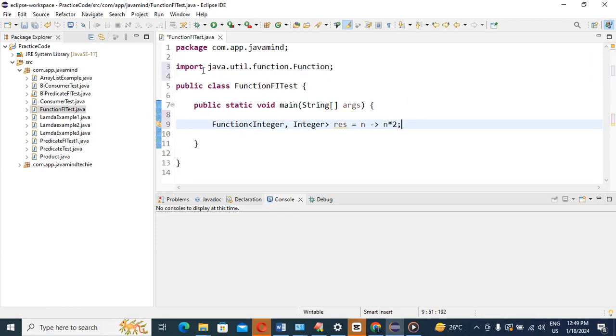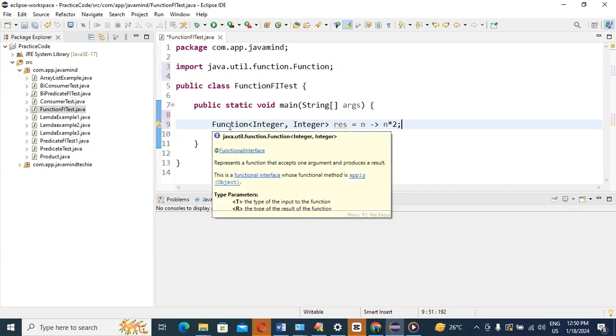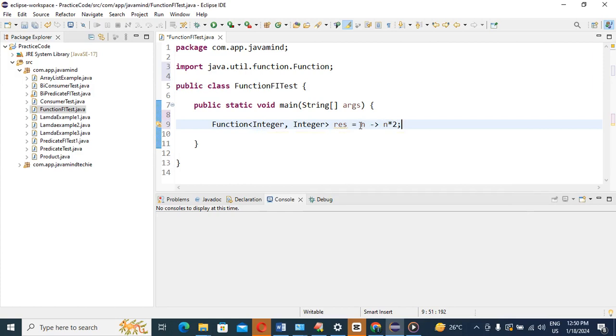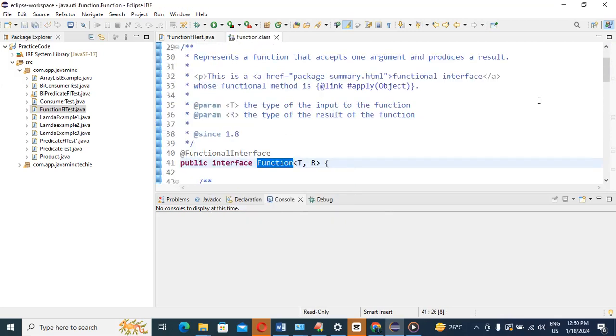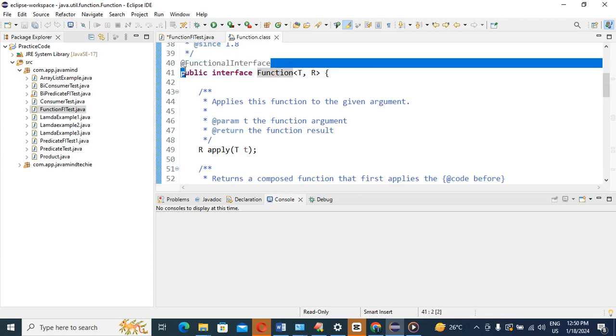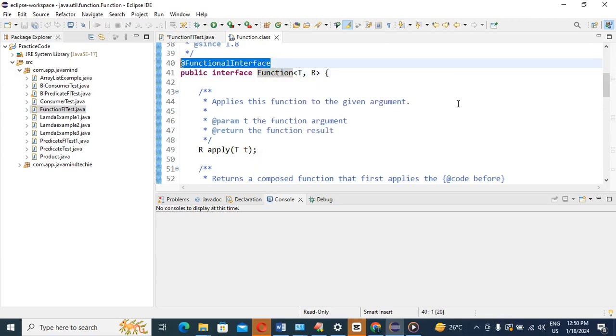Completed. So I have imported the Function. Now I hope you don't have any issue. I have created one Function that expects one result type and one input, and the main motive is that we will have one argument. Inside this functional interface, as I mentioned earlier, this Function is a functional interface.